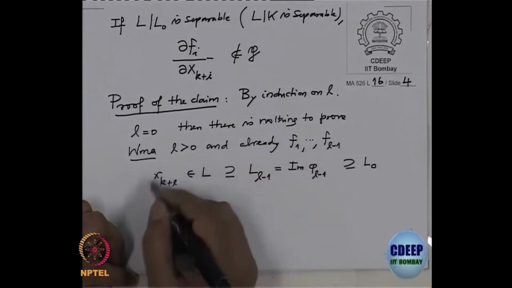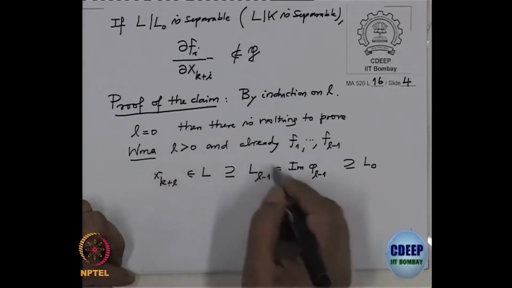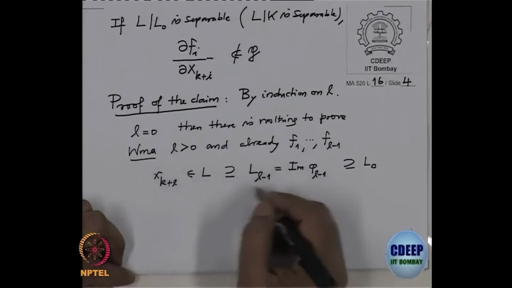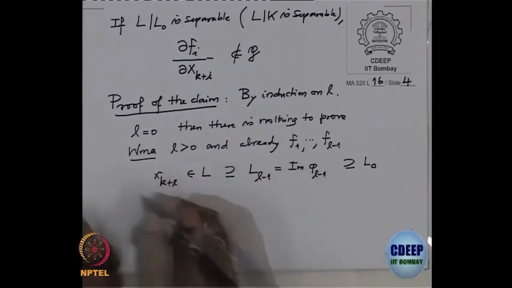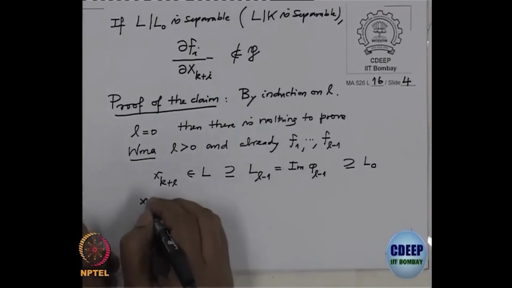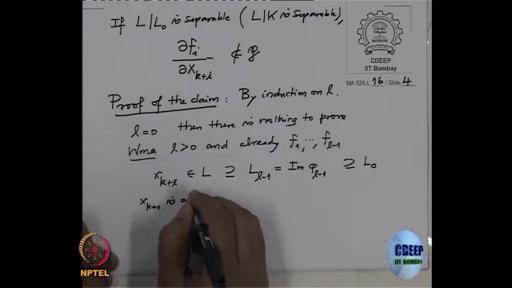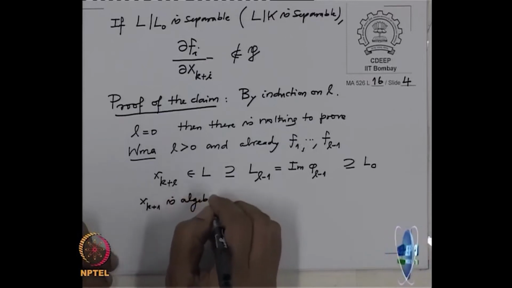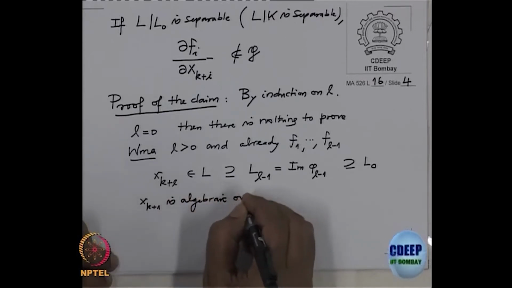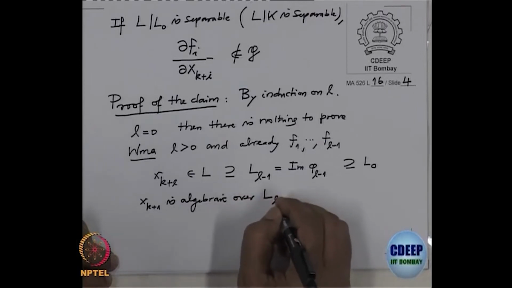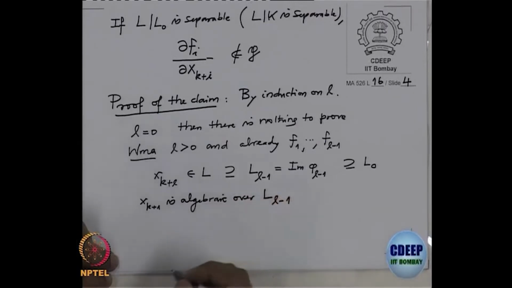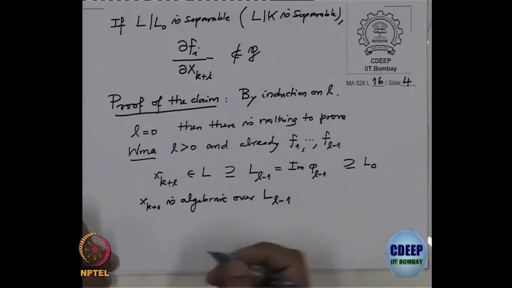Therefore, this x_{k+l} will have a minimal polynomial over L_{l-1}. So, x_{k+l} is algebraic over L_{l-1}. So, it will satisfy a minimal, irreducible polynomial.